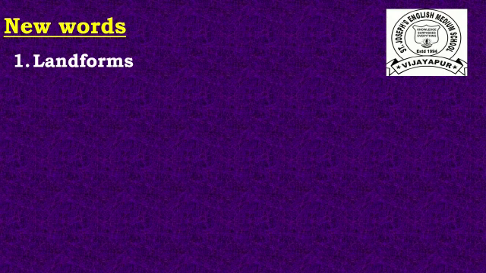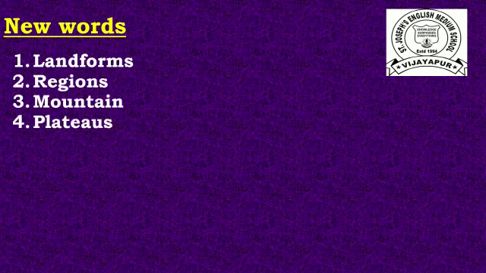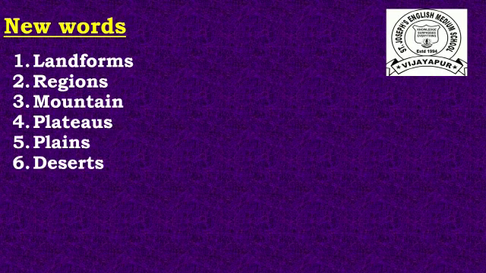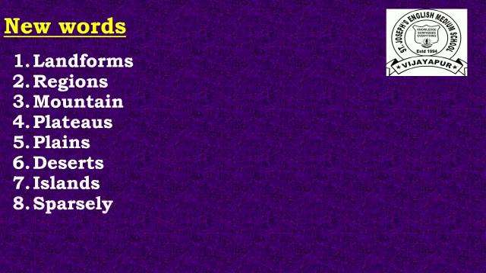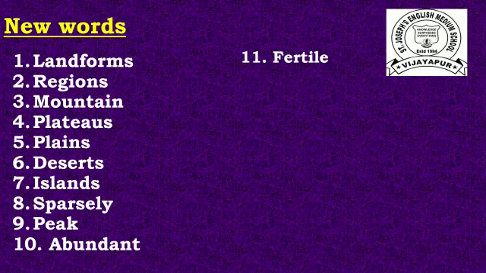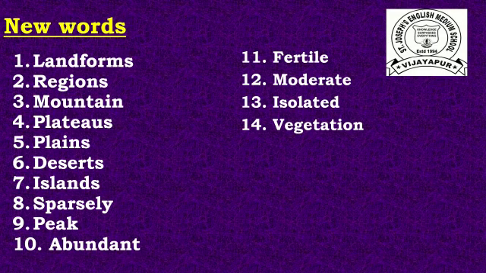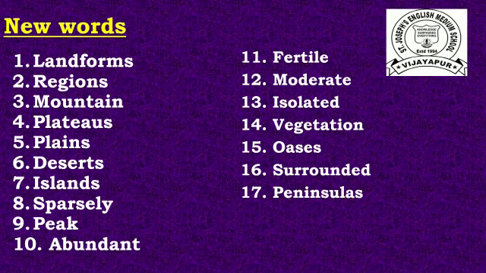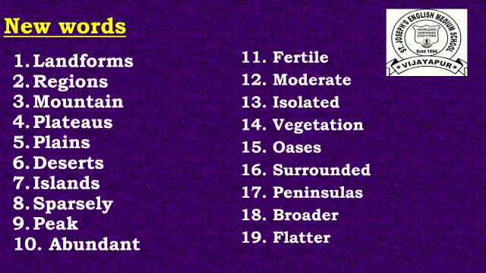First one is landforms. Regions, mountains, plateaus, plains, deserts, islands, sparsely, peak, abundant, fertile, moderate, isolated, vegetation, oasis, surrounded, peninsulas, broader, flatter, and conditions. These all are new words.